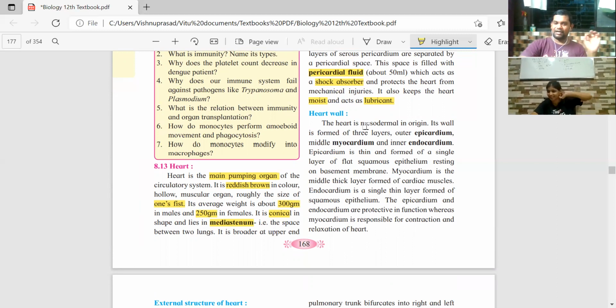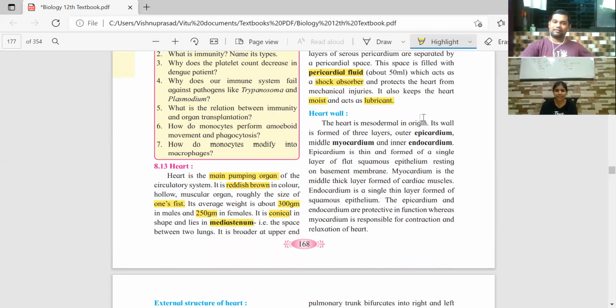Okay. Now what did I say about the heart? It is mesodermal in origin. If you remember, I mentioned this earlier also, that during embryonic development from the zygote to the embryo to the fetus when it is being formed, which we are going to see in detail in the reproduction topic, there are 3 germ layers which are produced: endoderm, ectoderm, mesoderm. Each of the germ layers gives rise to different organs and body parts. So the heart is originating from the mesoderm.